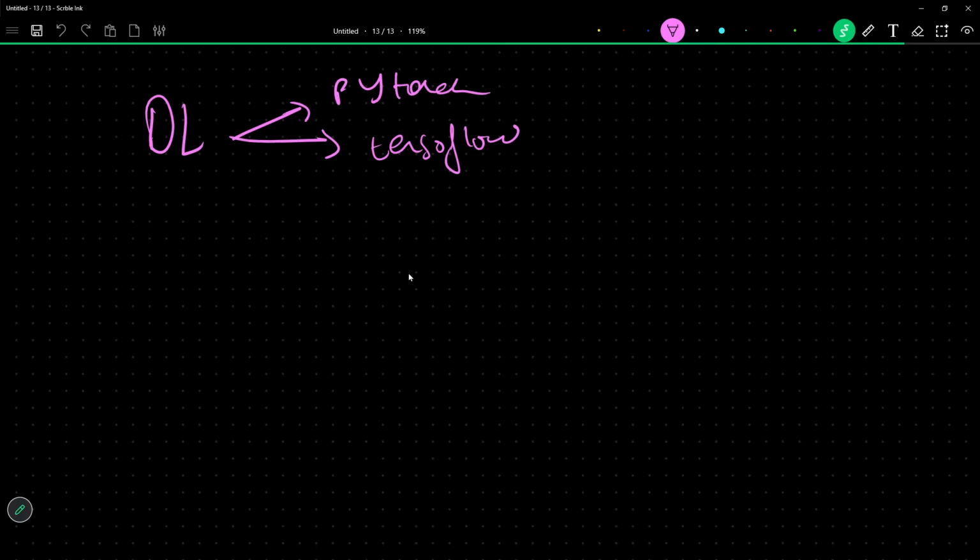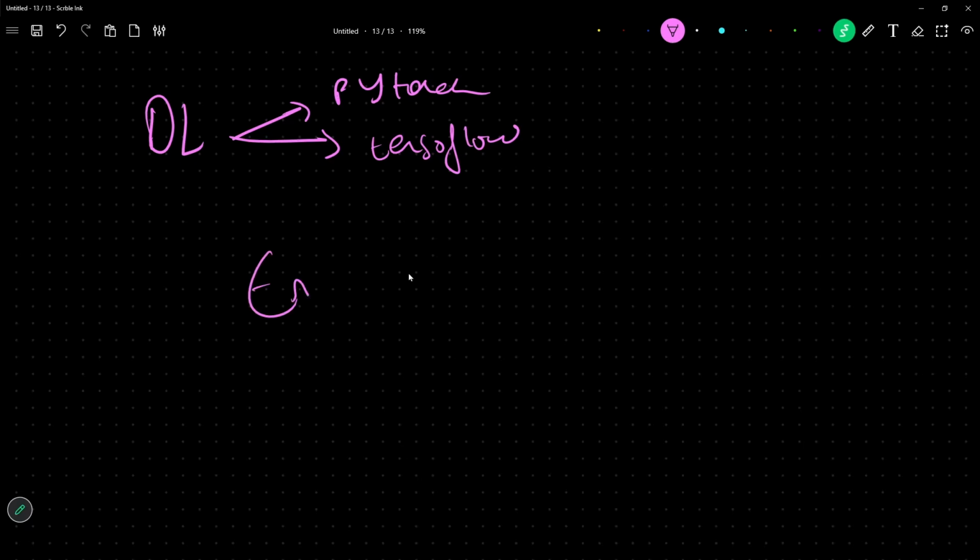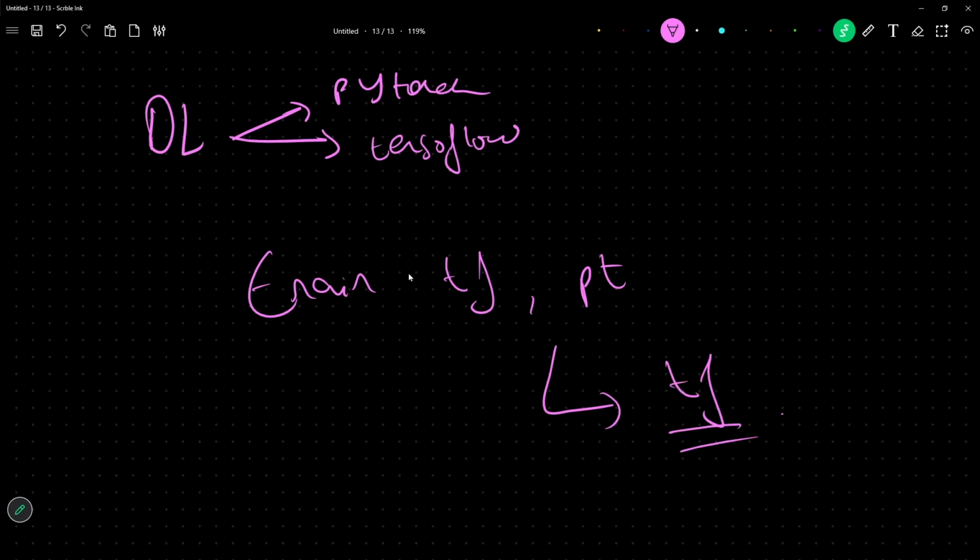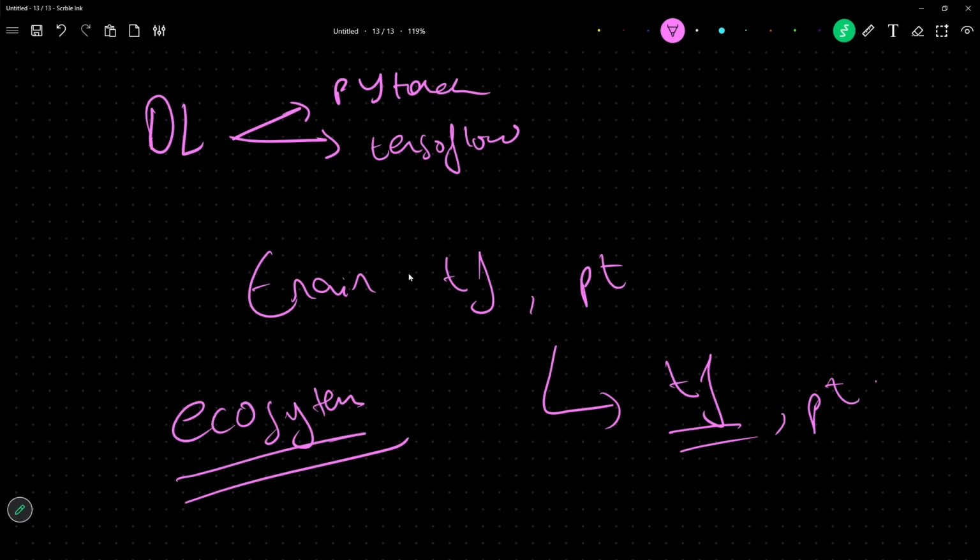Now, whenever you train models using TensorFlow or PyTorch, you load them using TensorFlow or PyTorch only, because TensorFlow gave that model as output and PyTorch gave that model as output. So your model was always stuck in that ecosystem. Every time you train a new model, you will be stuck in that ecosystem.